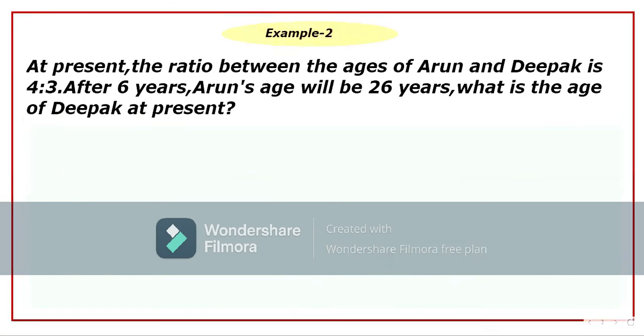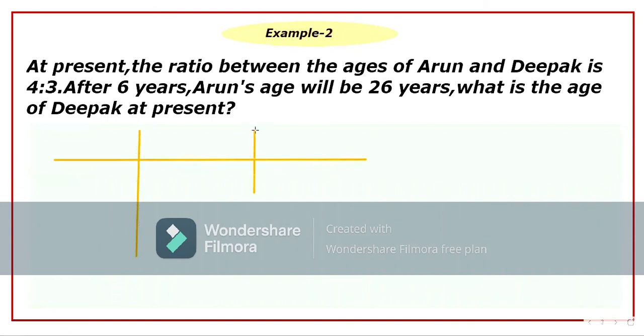At present, the ratio between the ages of Arun and Deepak is 4 is to 3. After 6 years, Arun's age will be 26 years. What is the age of Deepak at present? So here is the second scenario which you will get under this topic. You will have to compare the ages of two different persons. It may be father and son many times, or they may be friends, or some two persons will be compared in terms of ages, and here they will use ratio format as well to compare the ages.